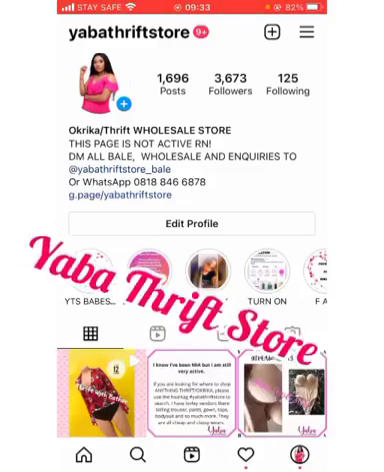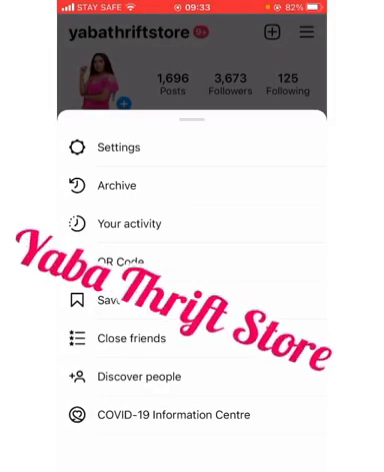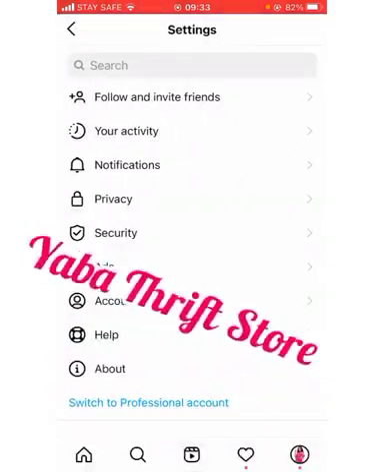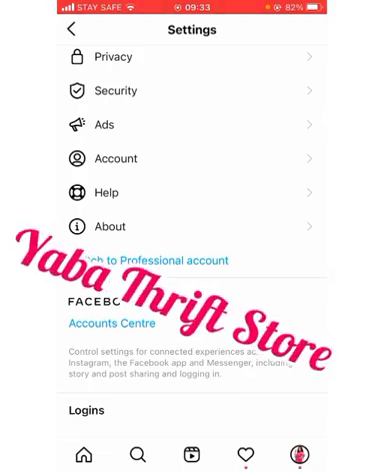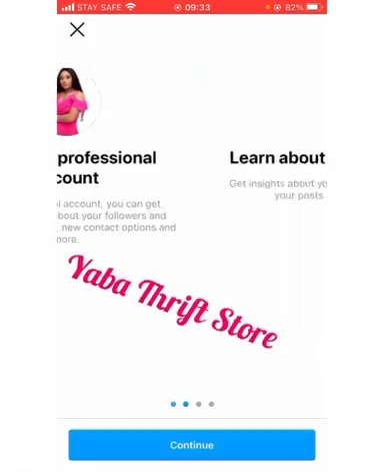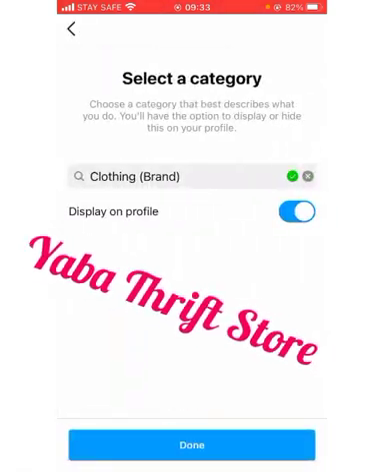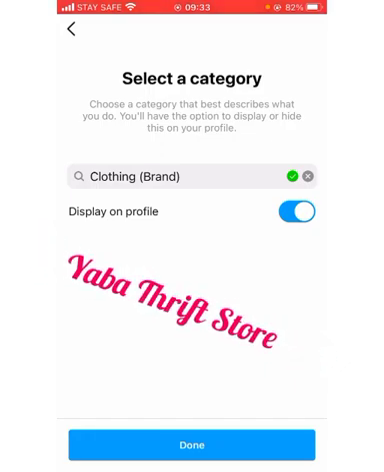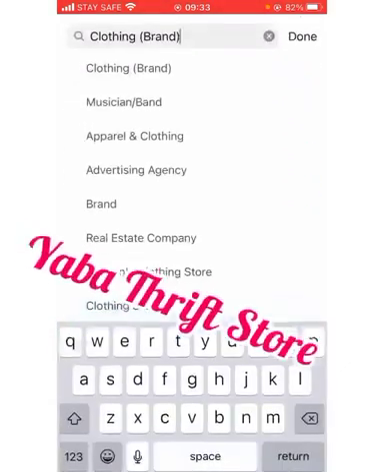First of all, you click these 3 lines by the right here. You click on settings. You scroll down and you see switch to professional account. Okay, you click that. Continue. Now you select the category you want to be displayed on your page. This is mine. Mine is a clothing store.